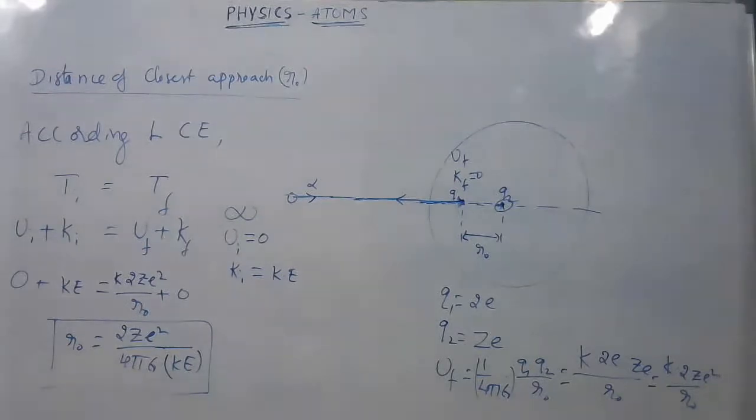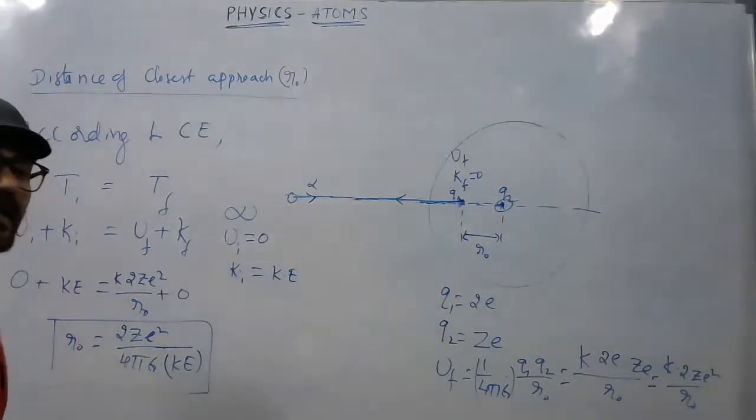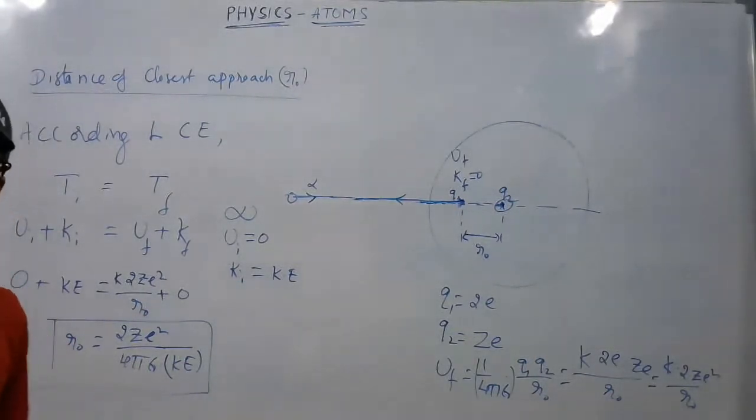Some experimental observations this has not been able to explain, we'll also see. Have a note of this. This is the expression for distance of closest approach. Next, let us see some numericals.